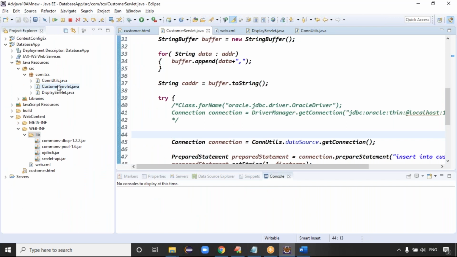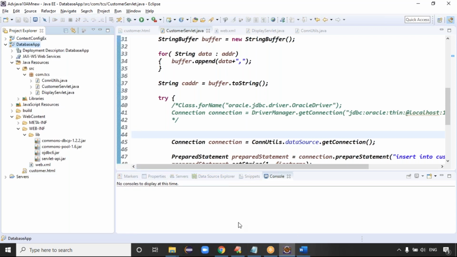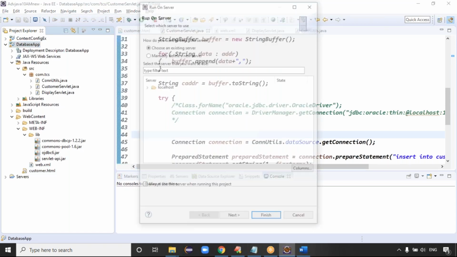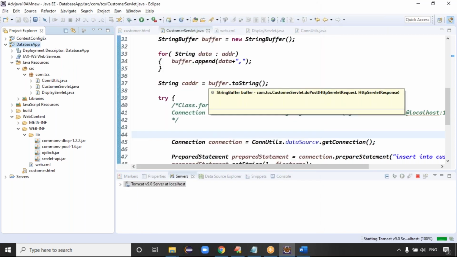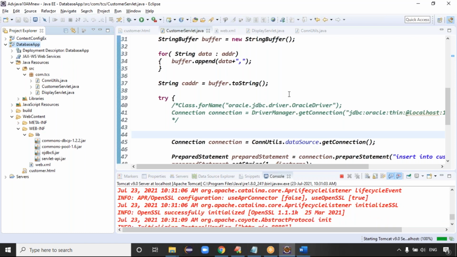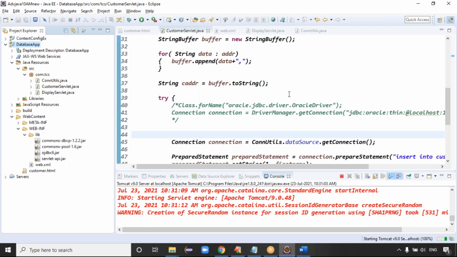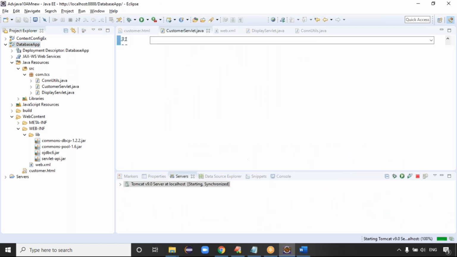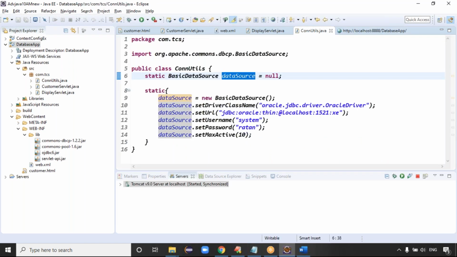Can you please check whether this code is working or not? Just right click on the project, run as, run on server. Simply click on next and click on finish. So the welcome file is displayed. This is third-party connection pooling maintenance, guys. We write the connection pooling code separately, using some classes given by the Apache Foundation. Using those classes, I create the connection and I have the reference variable. Using that reference variable, wherever I need a connection, I can simply get it with dataSource.getConnection, guys.